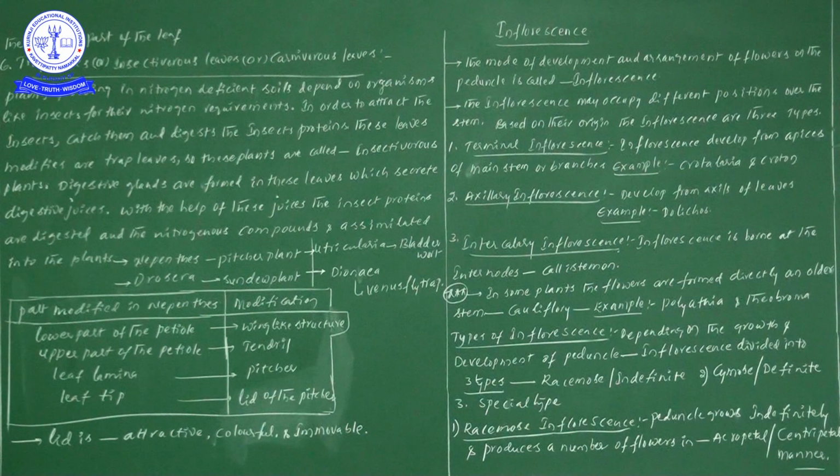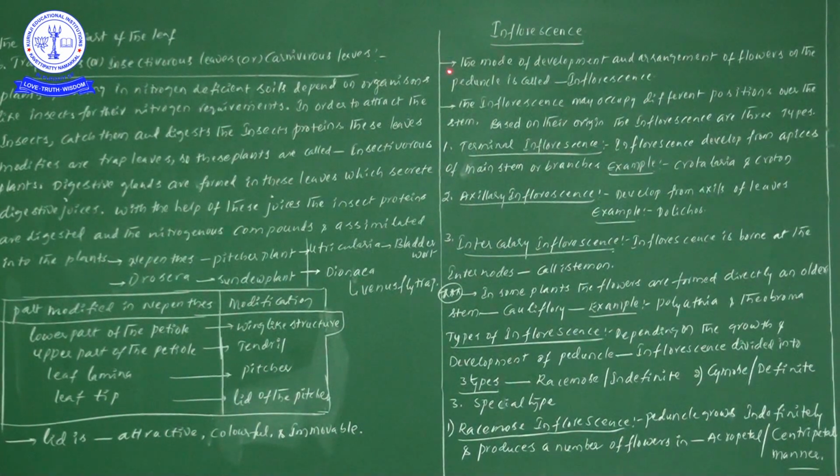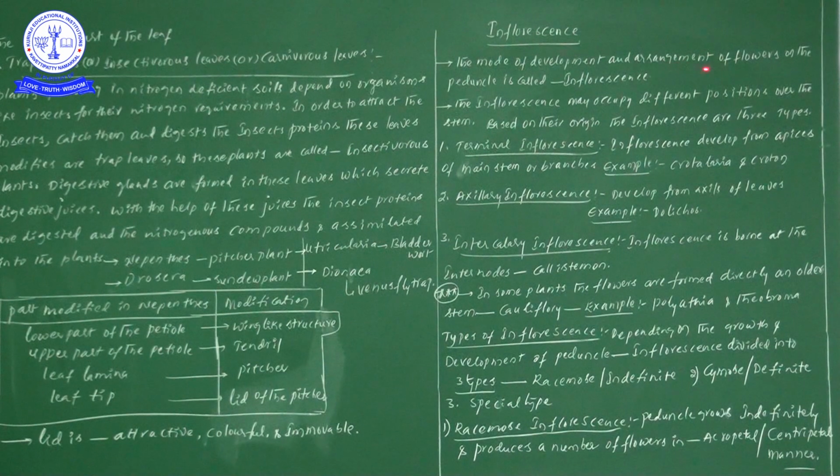So in this particular case, inflorescence is nothing but the mode of development and arrangement of flowers on the peduncle. Peduncle is nothing but the stalk of inflorescence. Already I told you, the stalk of inflorescence is what we call the peduncle. So that is inflorescence.